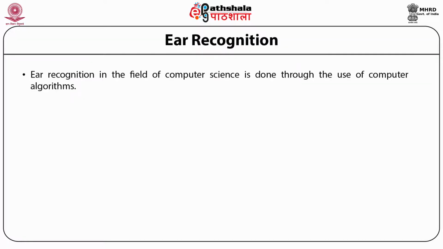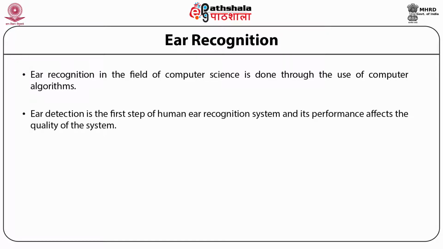Ear recognition in the field of computer science is done through the use of computer algorithms. Ear detection is the first step of human ear recognition system, and its performance affects the quality of the system. Ear detection has two approaches, offline and online ear detection. In the offline approach, side face image is acquired with the help of camera.